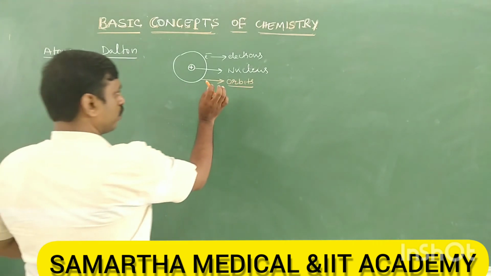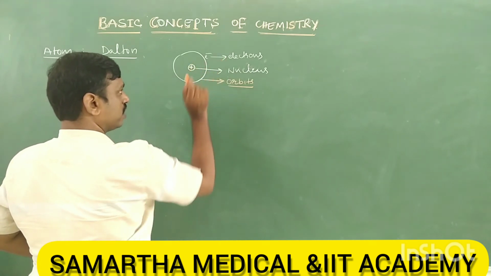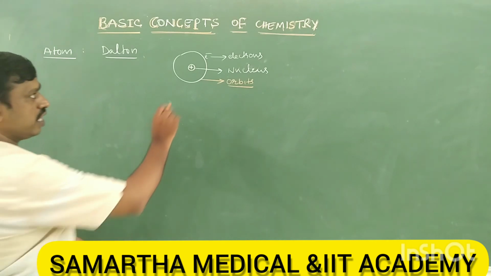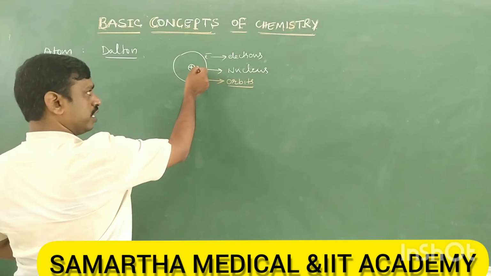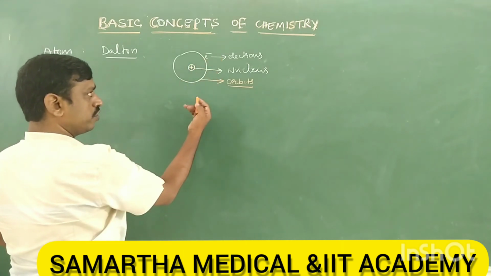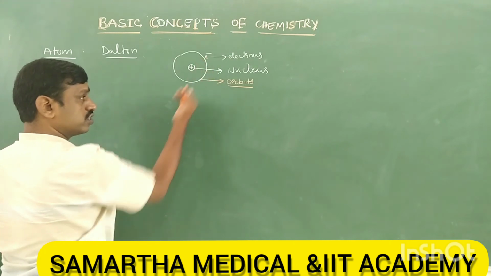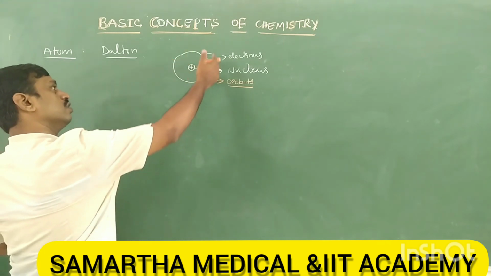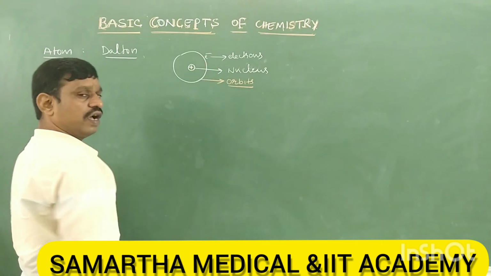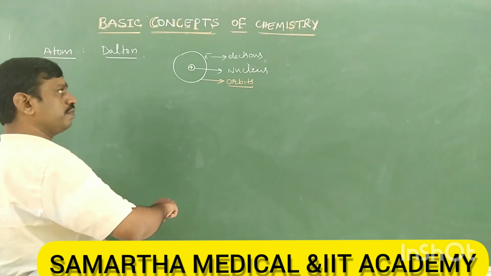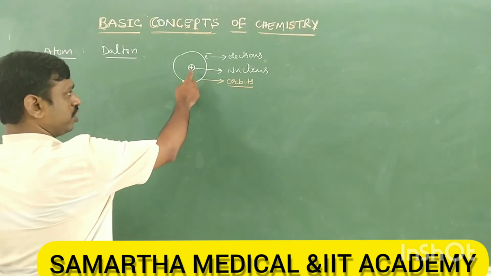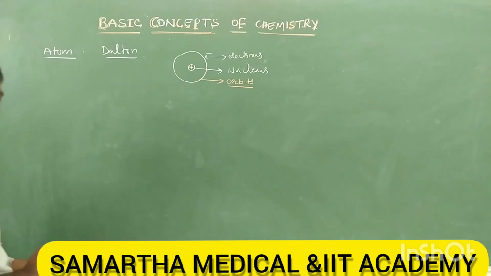Now the nucleus has positive charge and the electron has negative charge, so both have opposite charges. Since electrons are negative and the nucleus is positive, what happens? The nucleus continuously and strongly attracts the electrons towards itself, so that electrons continuously revolve around the nucleus, and they have a force of attraction between nucleus and electron.